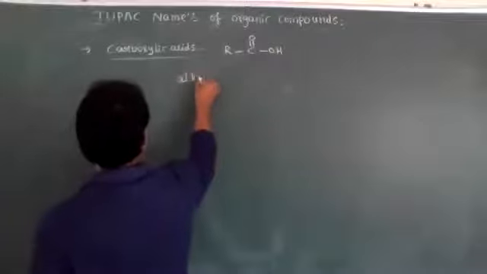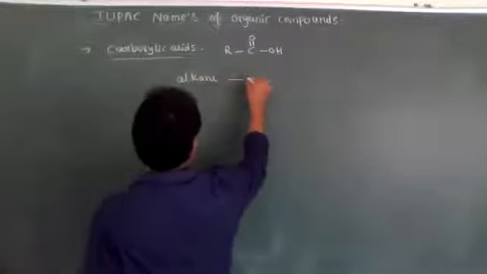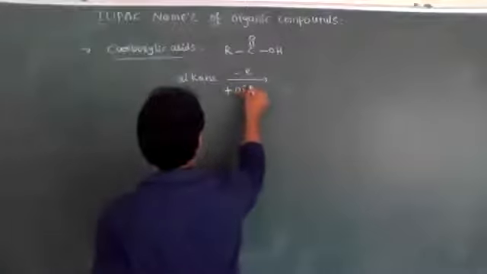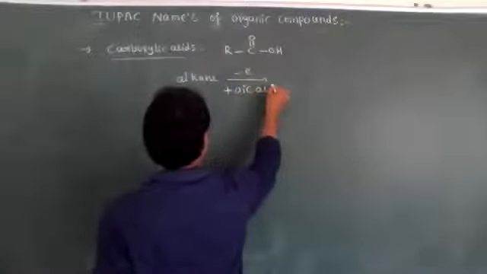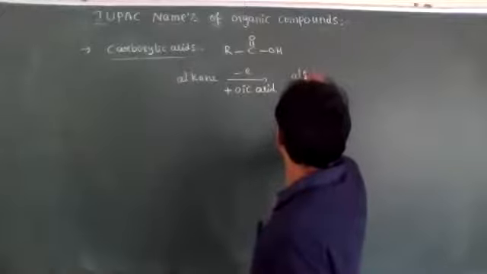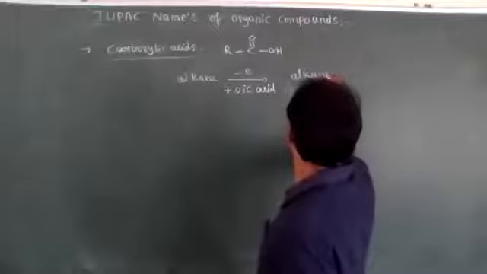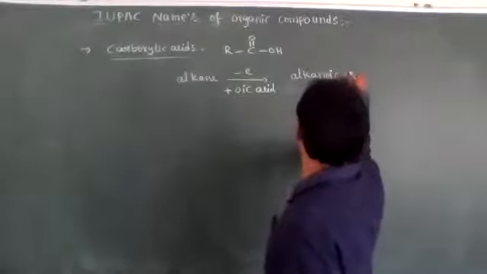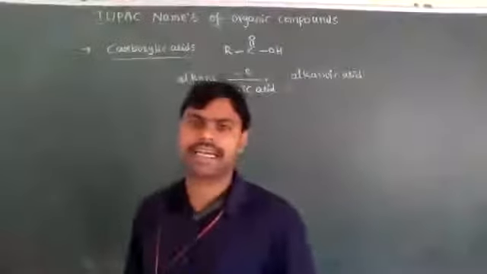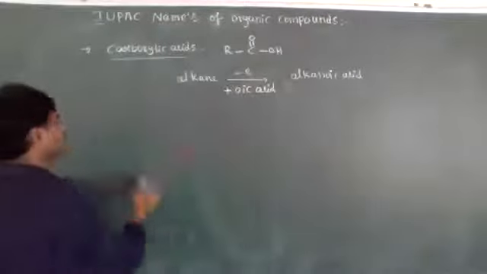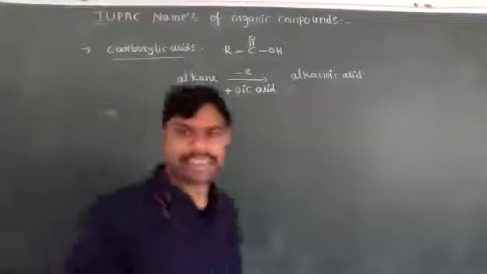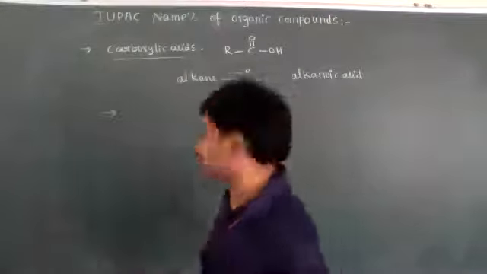From alkanes, you remove E and add oic acid. Then we'll get alkanoic acid. Okay, students. For example, carboxylic acids start from one carbon onwards.